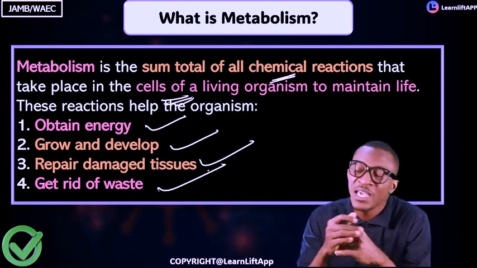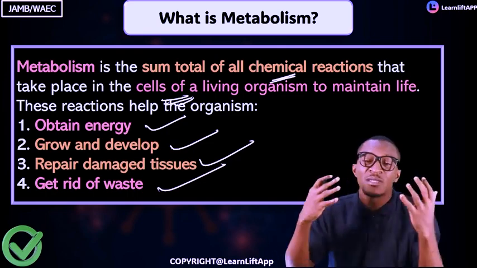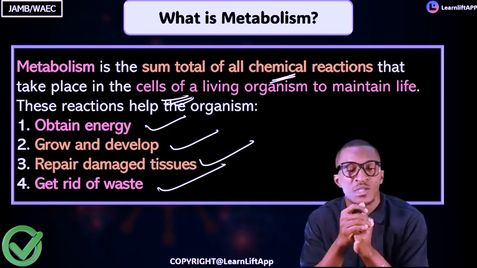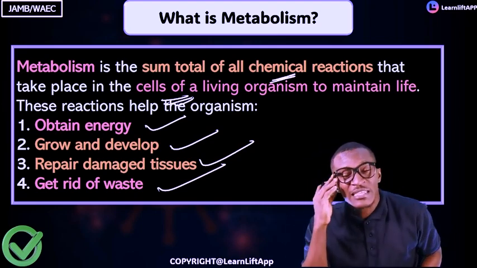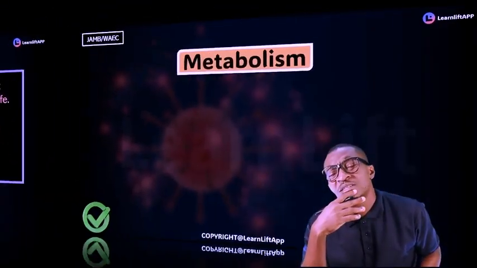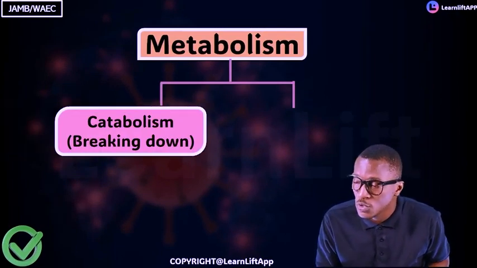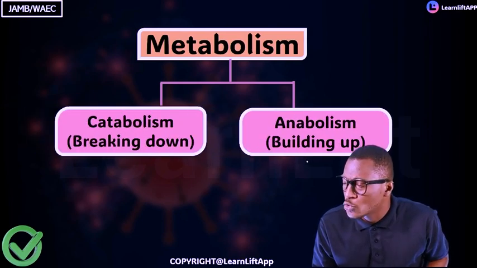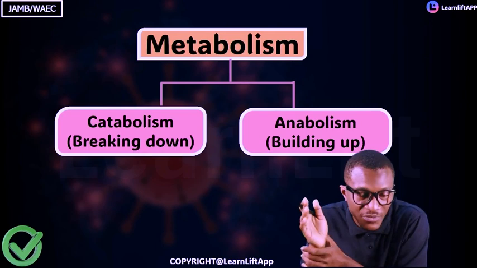There are many chemical processes that take place in the body. All the chemical processes that take place in the body are called metabolism. Metabolism is the sum total of all the chemical reactions that take place in the body. And take note that metabolism is split into 2. We have catabolism, which is the breaking down, and we have anabolism, which is the building up. Everybody take note that metabolism is divided into 2.